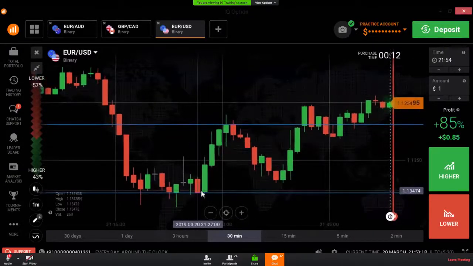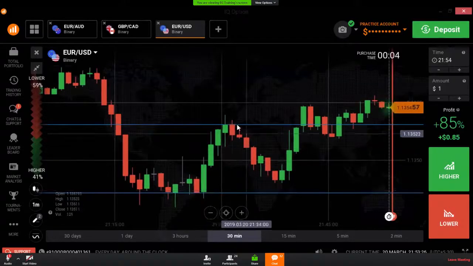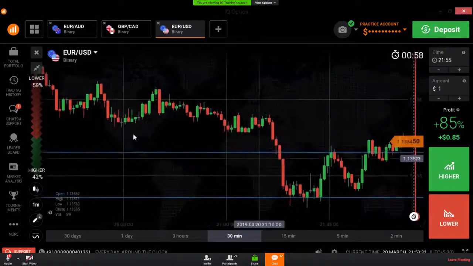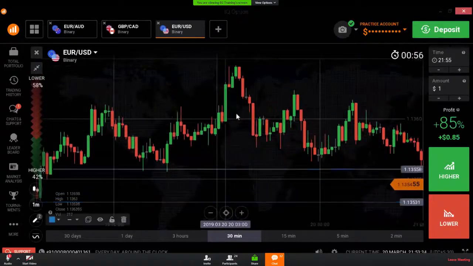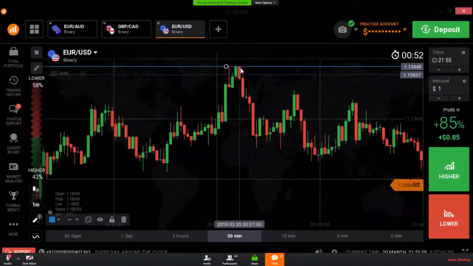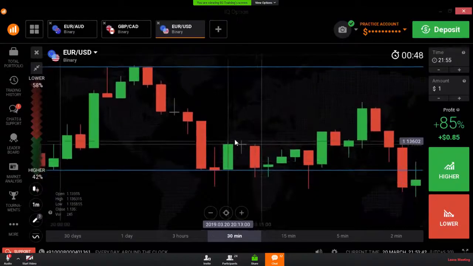If you see any bullish candle from a level, that is called a support level, and if you see any seller's entry, that is called a resistance level. And here also I will show you some examples. We are seeing a seller's entry from this level and a buyer's entry from this level.